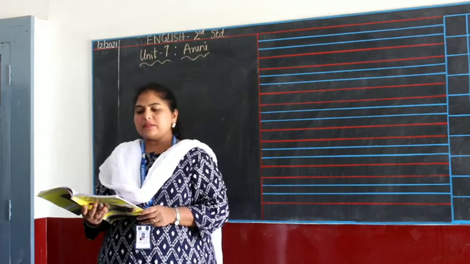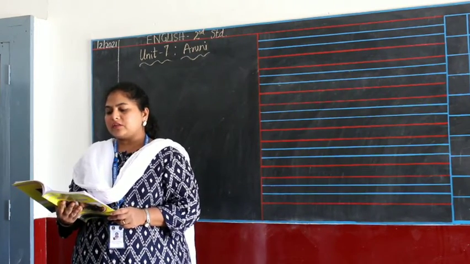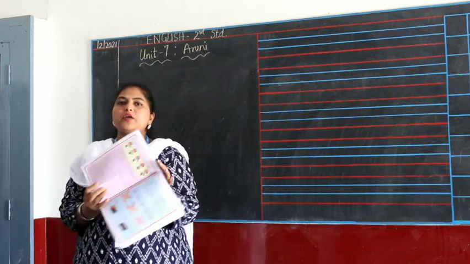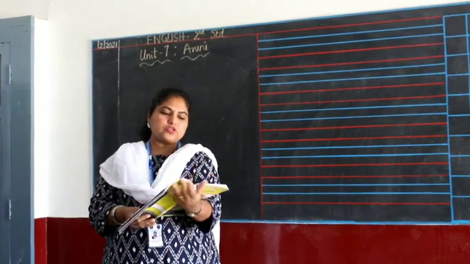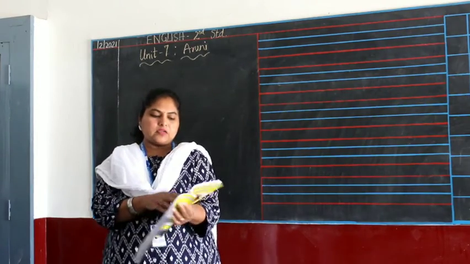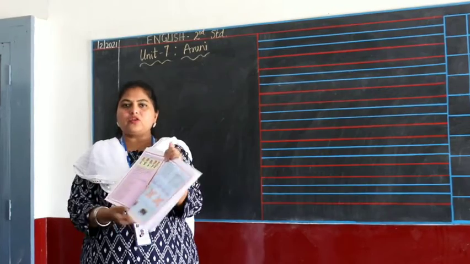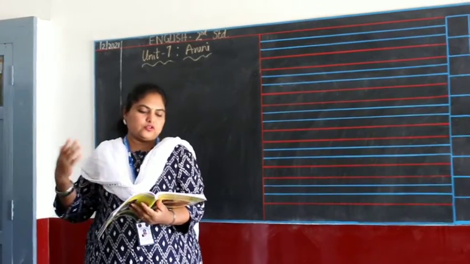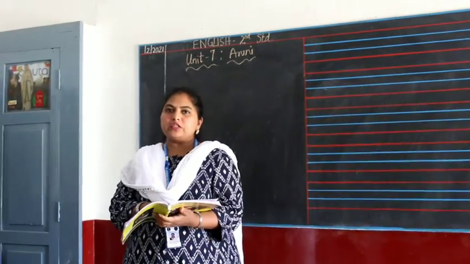Here it says, let us practice words. Choose the correct expression and fill in the blanks. Now children, I want you all to do this exercise on page 90. So you have all the expressions given here. So what will happen when you all get good marks? What will happen when you all don't go to school? This is what the questions are here. I want you all to fill that.